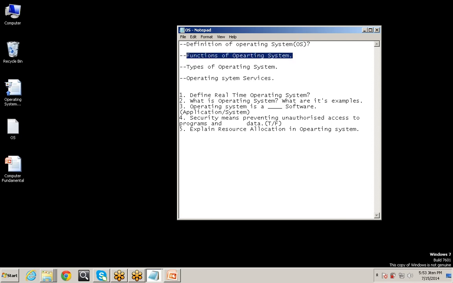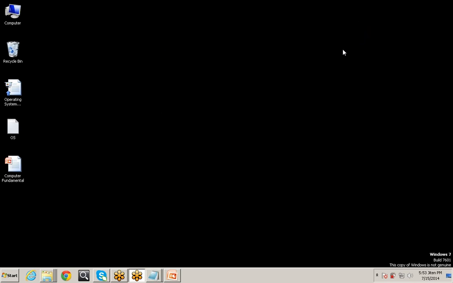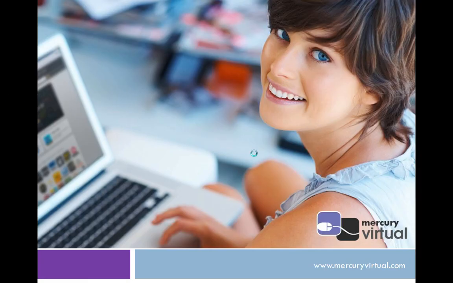Then there are the functions of operating system, that is, what functionalities are provided by the operating system. Then there are different types of operating system that come under the topic types of operating system. There are some services provided by the operating system which come under the topic operating system services. Then there are some question answers we should discuss, right? So let's start today's topic, that is operating system.